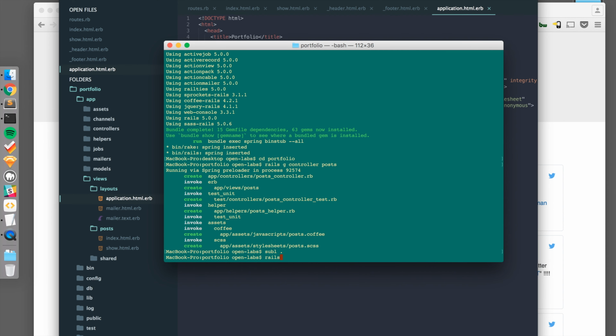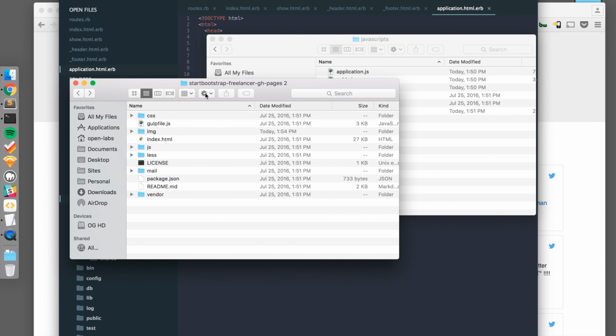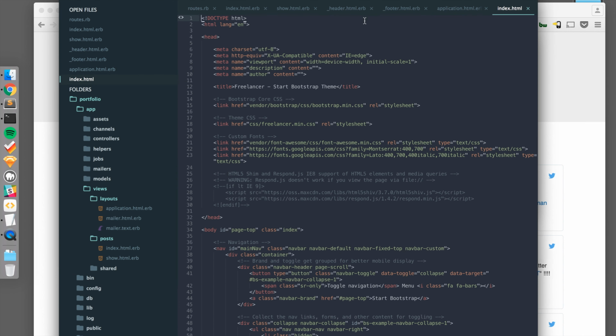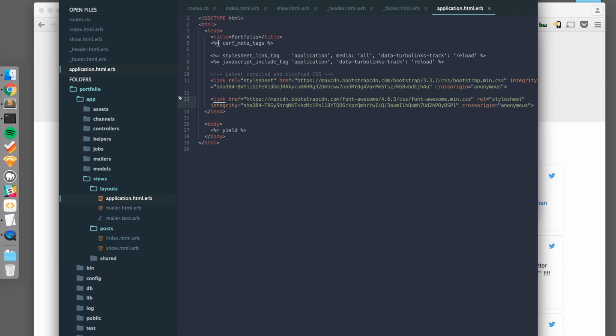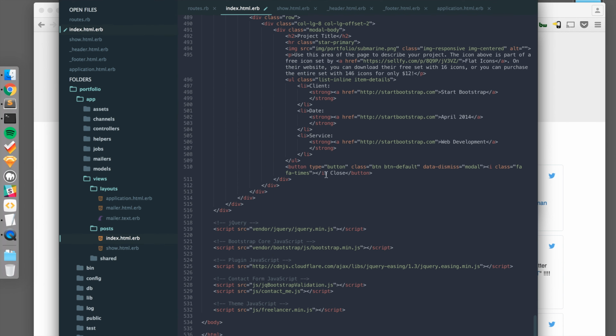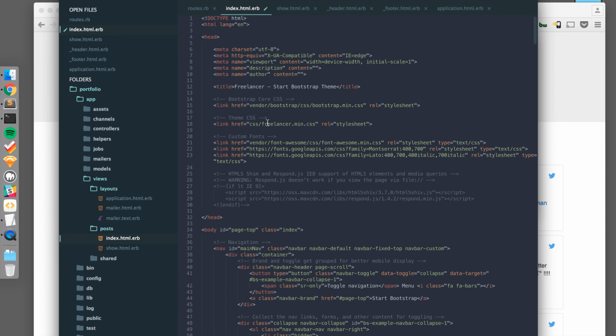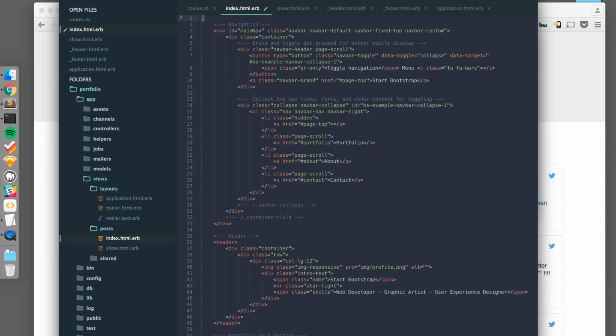So now we still need to import the actual theme pages into our application. In the Start Bootstrap Freelancer download files, select the index.html file, and I'll drag that into Sublime Text. I'm just going to copy everything and paste this all into our posts index. This is our home page, so I'll paste everything into here, and then I'll start removing things as we go. The first section I'm going to remove is the head, because we have that in our application.html.erb. Also can remove the body.